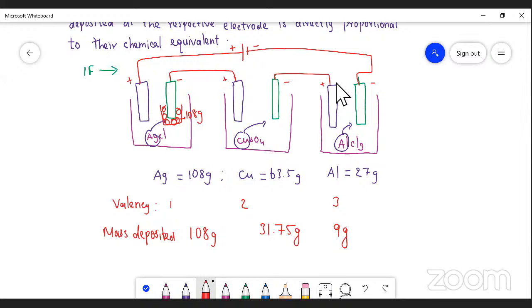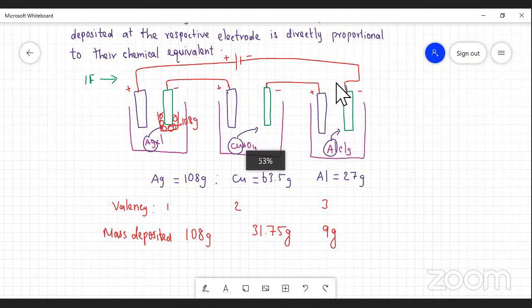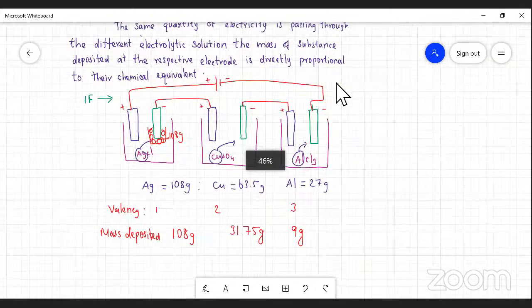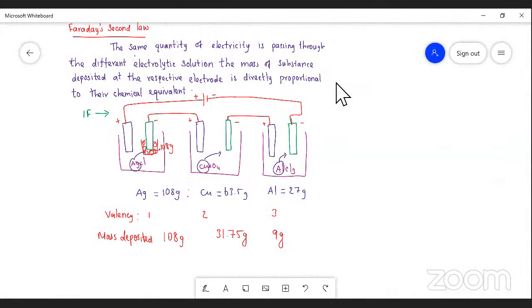So here the same quantity of electricity is passing through different electrolytic solutions, like AgCl, copper sulfate and aluminum chloride. What is the second law? The mass of substances deposited at the respective electrode is directly proportional to the chemical equivalent. Here the chemical equivalent of silver is 108, copper is 31.75 and aluminum is 9 grams. So this much mass will be deposited. This is Faraday's second law.